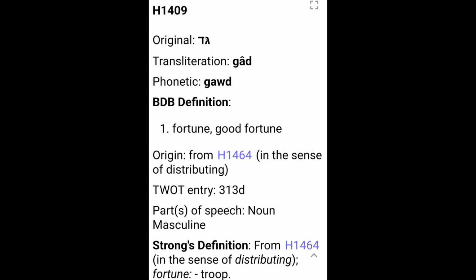Looking for the word troop, H1409, the word given is Gimel Dalet. It's the same word, Gad, in Hebrew. Here, though, the definition is fortune or good fortune. Notice it comes from the same origin of H1464. And again, the meaning is, in this sense, a sense of distributing of a fortune or troop.